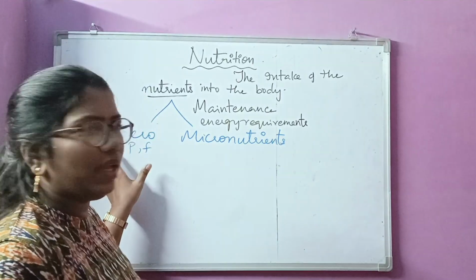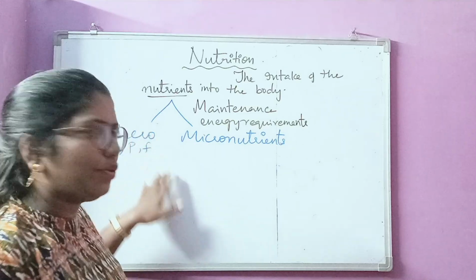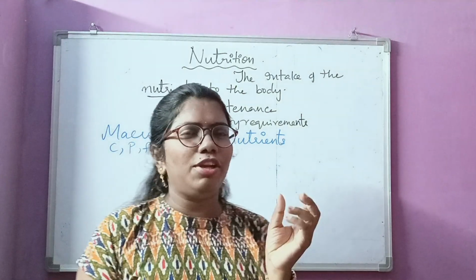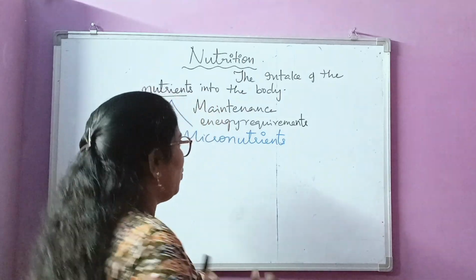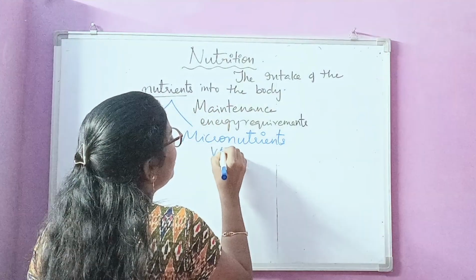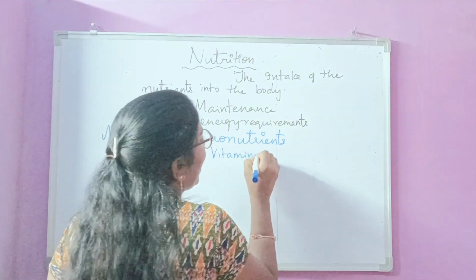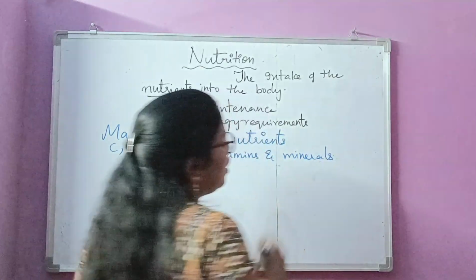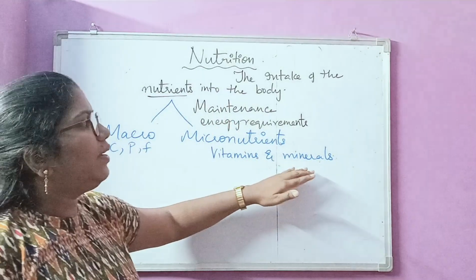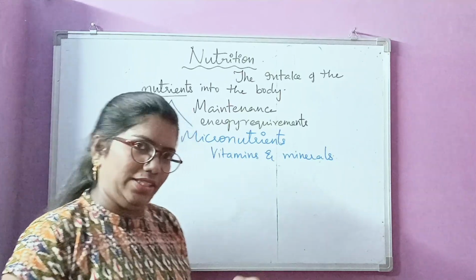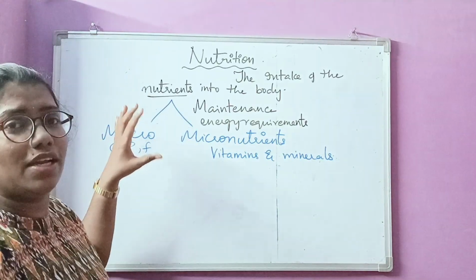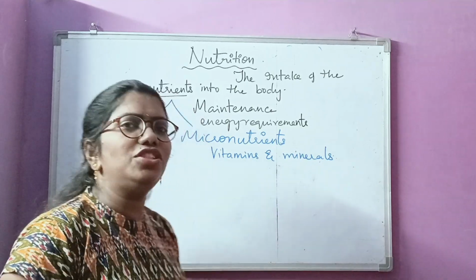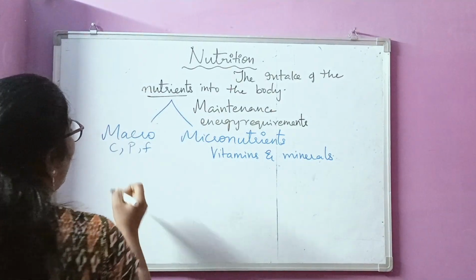The nutrients we take regularly in a very minute quantity are vitamins and minerals. Vitamins and minerals are taken in the least quantity, whereas macronutrients like carbohydrates, proteins and fats we take in a large amount.